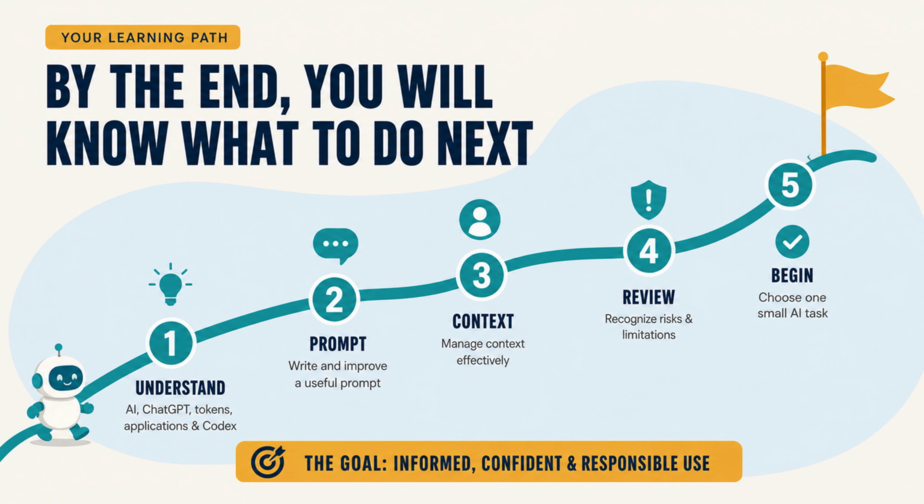We will follow a simple 5-step learning path. First, understand the basics. What AI, ChatGPT, tokens, applications, and Codex are. Second, learn how to write and improve a useful prompt. Third, manage context so the AI has the right information without unnecessary clutter. Fourth, review the output carefully, recognize risks and limitations, and verify important claims. Finally, begin with one small, practical, reviewable task.